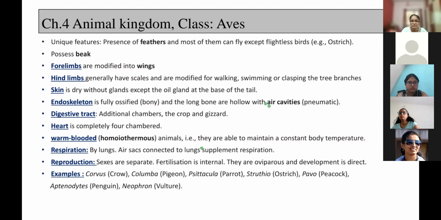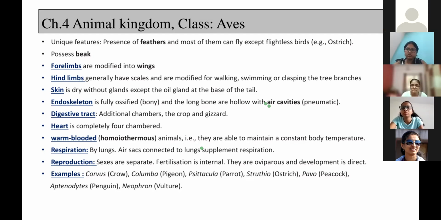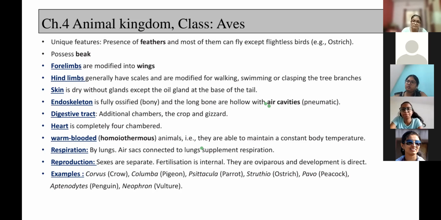In that exceptional is which one? Limbs are of 2 pairs. Exceptional which one? Which organisms are exceptional? Can you tell me? Snakes. Right? Snakes actually crawl with the help of their body. So snakes do not have these limbs. Remember, ये exceptional feature है. Next, 3-chambered heart, but 4-chambered in case of crocodile, poikilotherms. Then skin casting and reproduction. Sexes are separated, internal fertilization, oviparous and shows direct development.